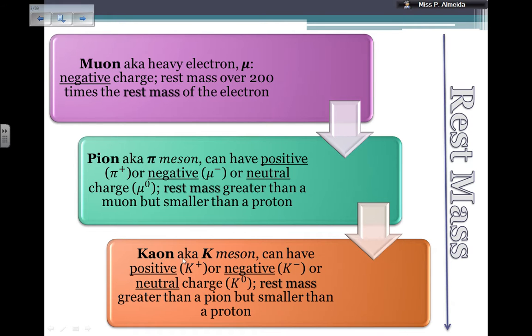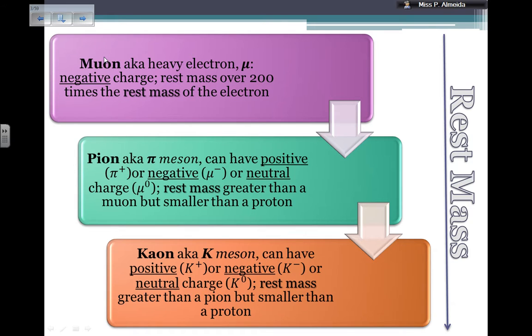The kaon is also known as the K meson, and can have a positive charge, K plus, a negative charge, K minus, or a neutral charge, K0. It has a rest mass that is greater than the pion and the muon, but is smaller than the proton. So all of these still have a rest mass that is smaller than the proton.